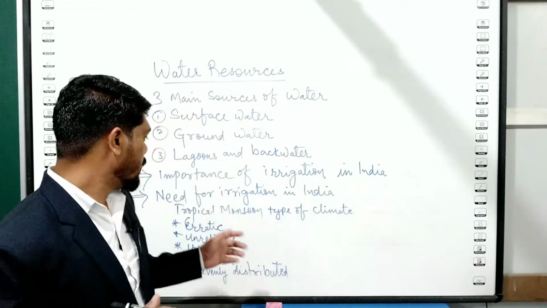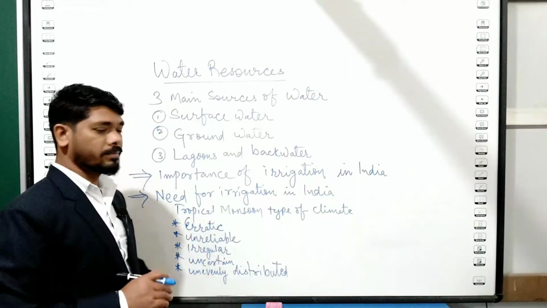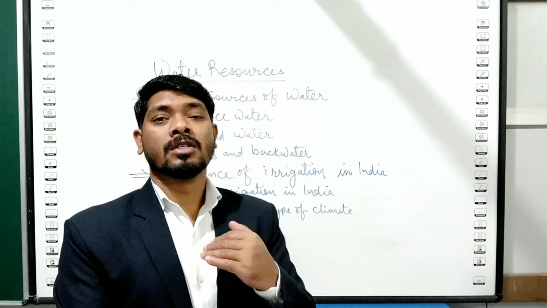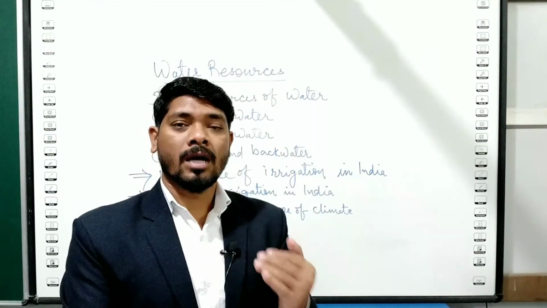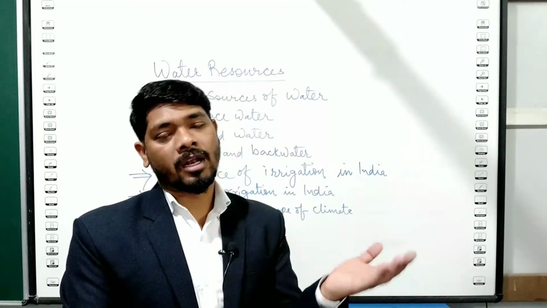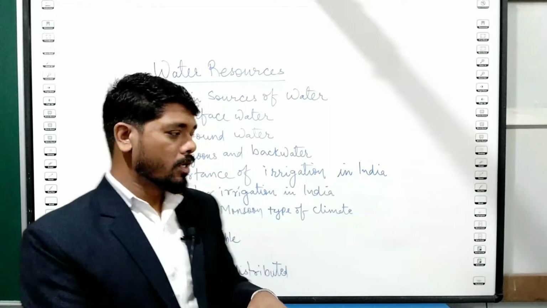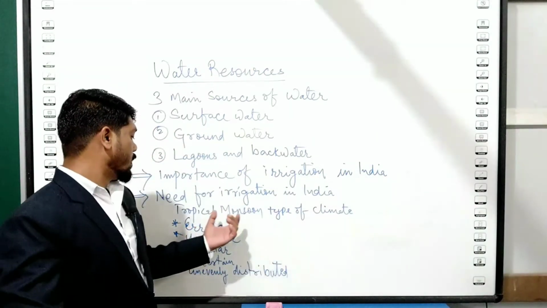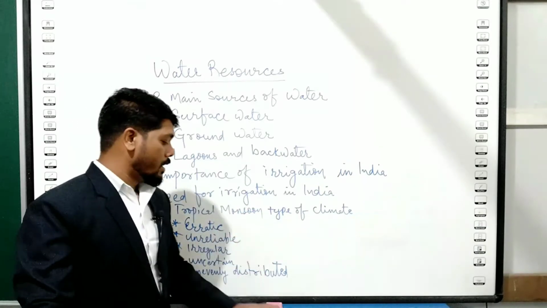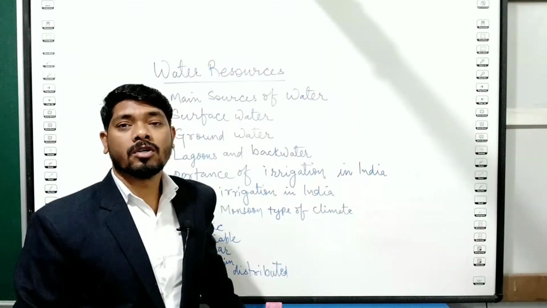The monsoon season is erratic. We cannot predict that it will arrive on the scheduled date. It may arrive before, it may arrive after. The failure of the arrival of the monsoon season also affects the growth of crops.